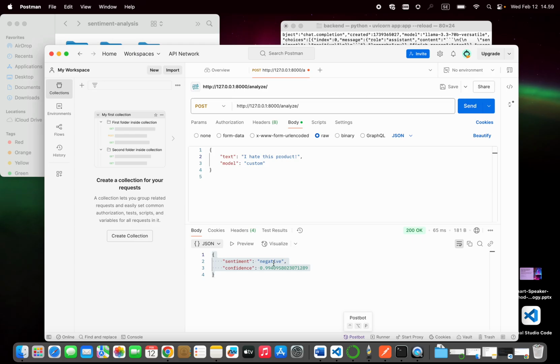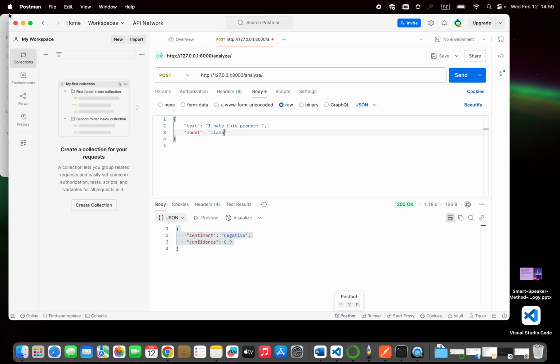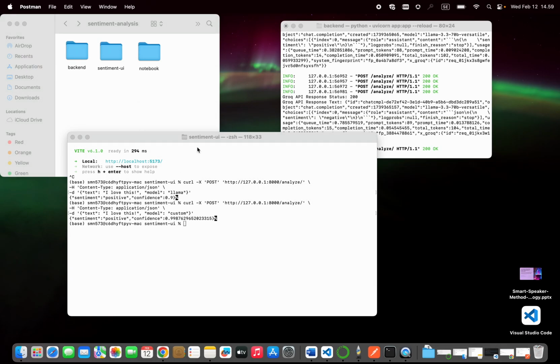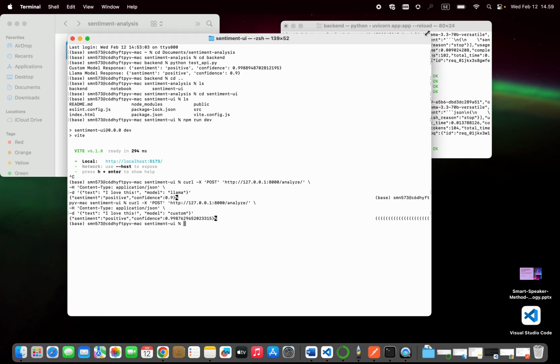I hate the product, so it's negative, and 0.99 is the confidence score. What if we choose Llama? It said it's negative but 0.9. So that's the way of testing the APIs with different methods like Postman, curl, and Python script, which we tested all of them.